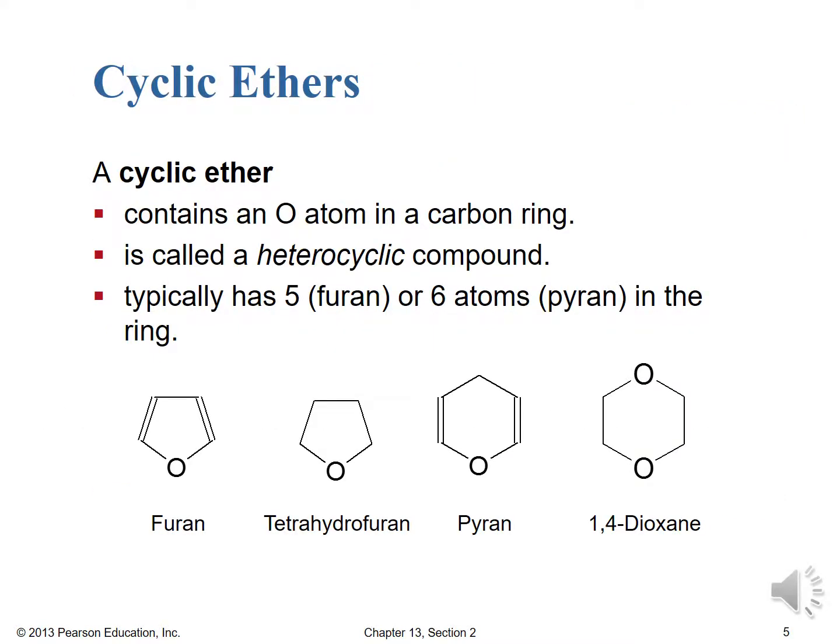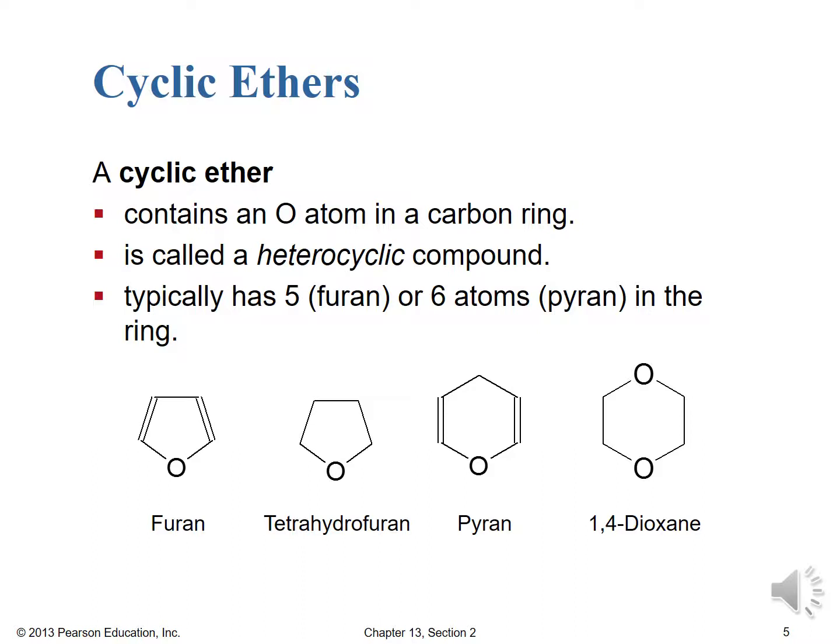Now, cyclic ethers are an important subclass of ethers that contain the oxygen atom within a carbon-containing ring. It's known, therefore, as a heterocyclic compound. When we talked about the cycloalkanes or cycloalkenes or cycloalkynes, we had everything in the ring being a carbon atom. Now we have an example of a ring that has a member of the ring that's not necessarily a carbon atom.